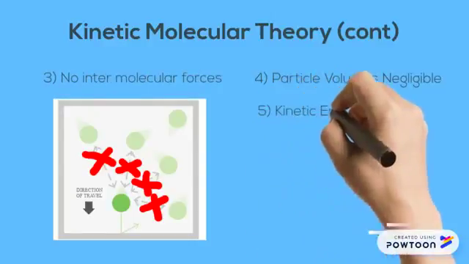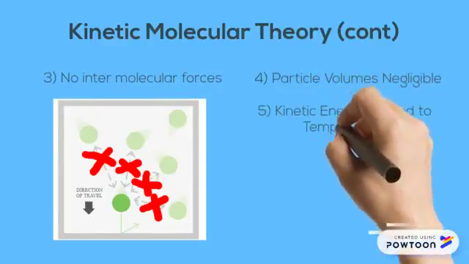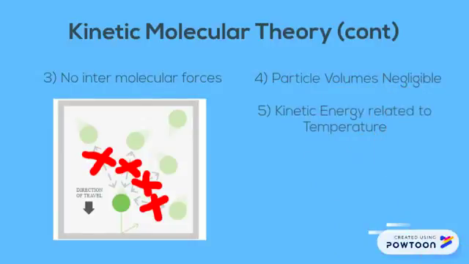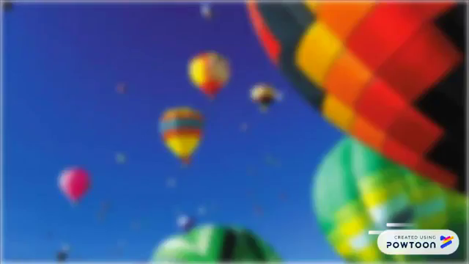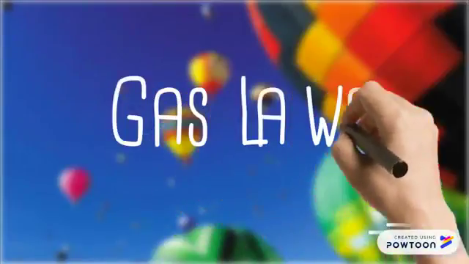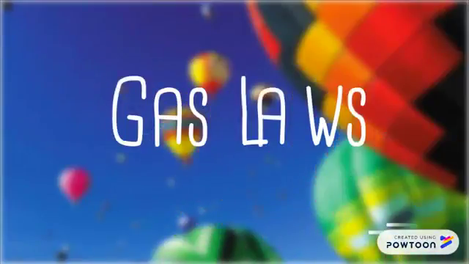The final assumption states that the kinetic energy is directly proportional to the temperature of the gas. The more movement of the particles, the hotter the gas. At absolute zero, particle motion comes to a complete stop. After establishing the basic assumptions of the kinetic molecular theory, we can move on to discussing the gas laws, relationships between the pressure, temperature, volume, and quantity of the gas.